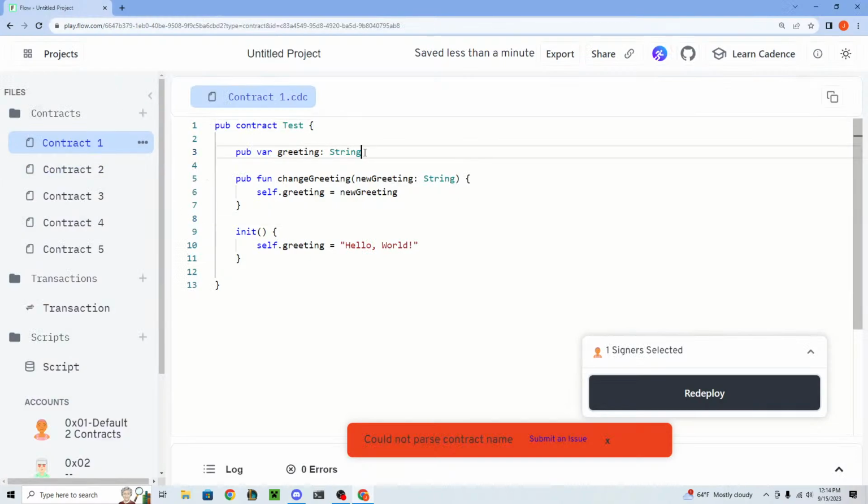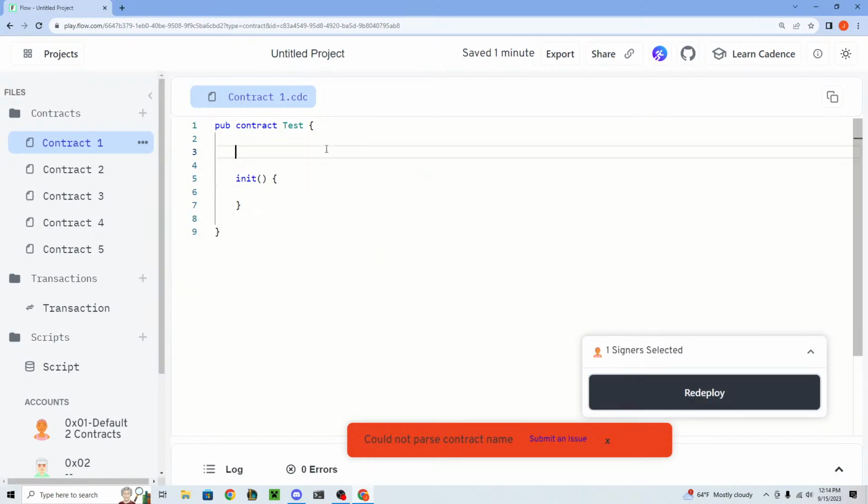Okay, so let's say we want to have something more than just a string. Let's say we want to have an array or a dictionary, right? How do we define those types of things? So let's go back to our, let's get rid of these two things and this here. And we're going to talk about arrays now.